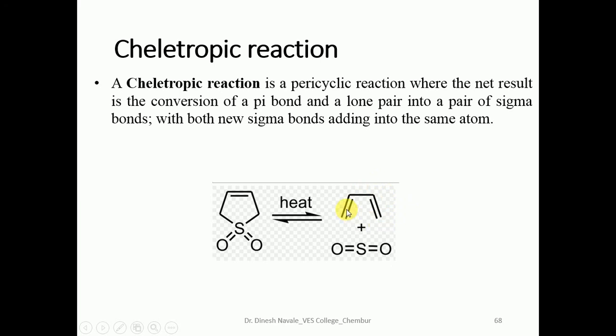butadiene. If we see it the reverse way, this carbon will form a bond with sulfur, another carbon will form a bond with the sulfur, and this will form the cyclic sulfoxide molecule. So cheletropic reactions are also reversible reactions.